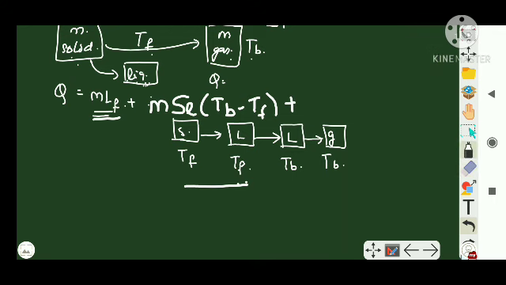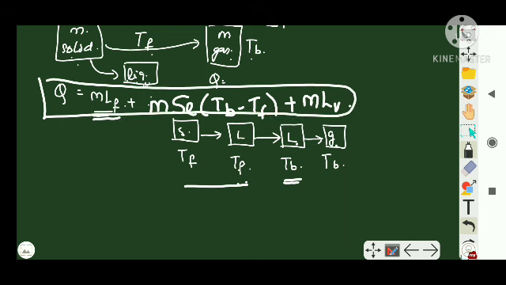Plus, now this stage has happened. Now I want to change from liquid to gas. Liquid to gas means there is a change in state, so it is m L_V, that is latent heat of vaporization. This is the minimum amount of heat required for conversion from solid at freezing point to gas at boiling point or vaporization point. Clear? Simple. I have not written the terms, guys, I have just written the values. Clear? Right?